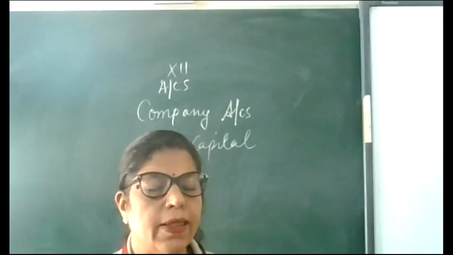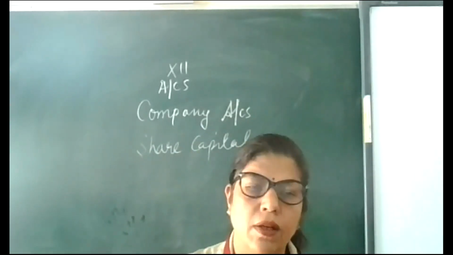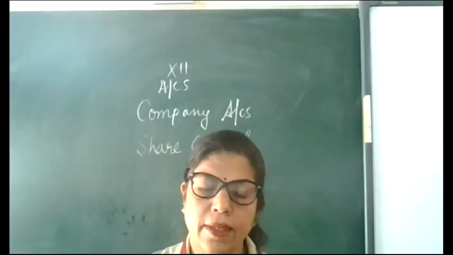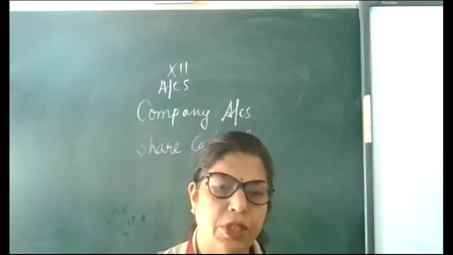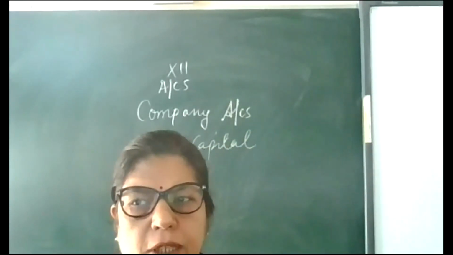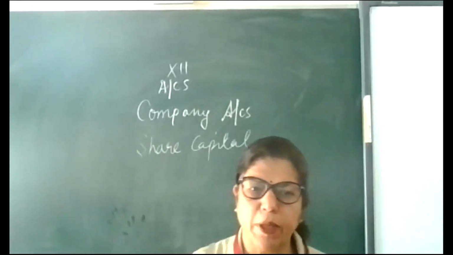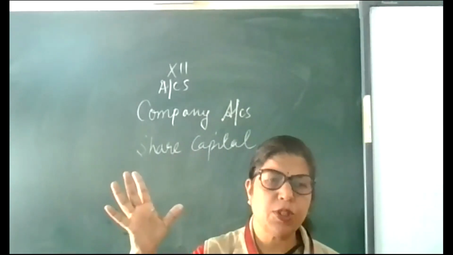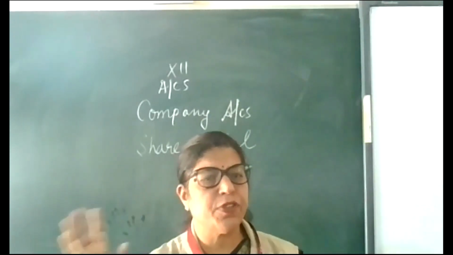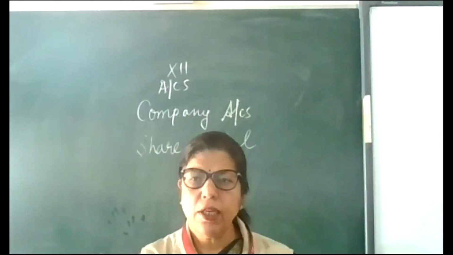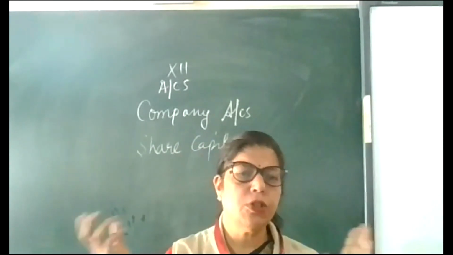In class 12 accountancy, we are on book number 2, that is company accounts. And in company accounts, we are doing share capital. So my dear children, in previous classes I explained to you the types of shares, the types of companies, the types of share capital, and today we are moving towards numerics.